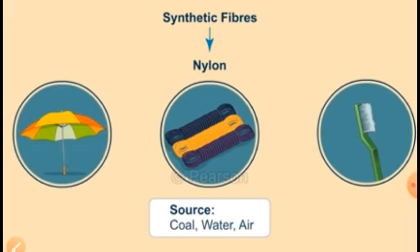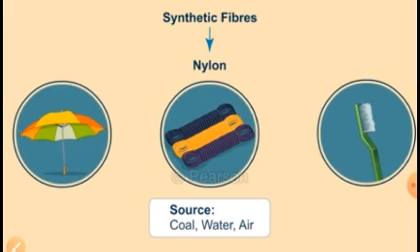Now children, wool, silk as well as cotton were used by the people: the flower of the cotton plant, the fur of sheep and the cocoon of the silkworm.